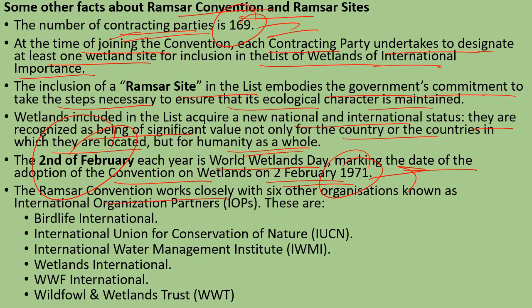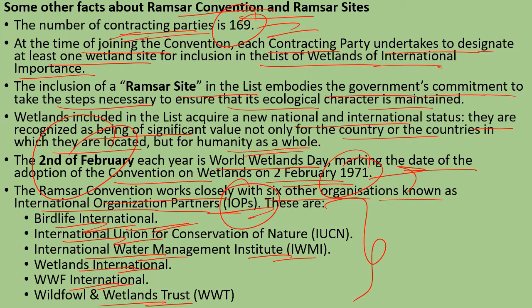So the Ramsar Convention, furthermore, works closely with 6 other organizations known as the international organization partners. Okay, अब this Ramsar Convention associates itself with BirdLife International, the International Union for the Conservation of Nature, International Water Management Institute, Wetlands International, WWF, World Wildlife Fund International, and the Wildfowl and Wetlands Trust. With these organizations, it works in order to achieve its objectives.